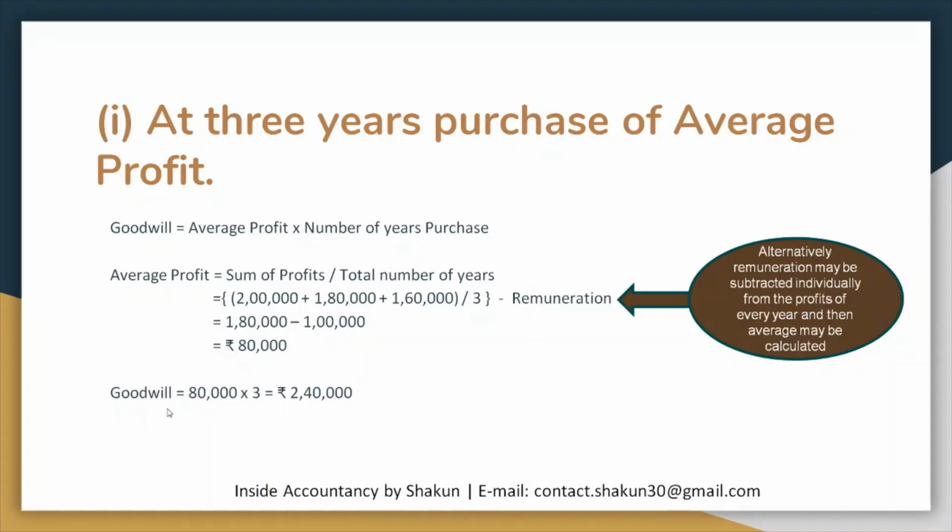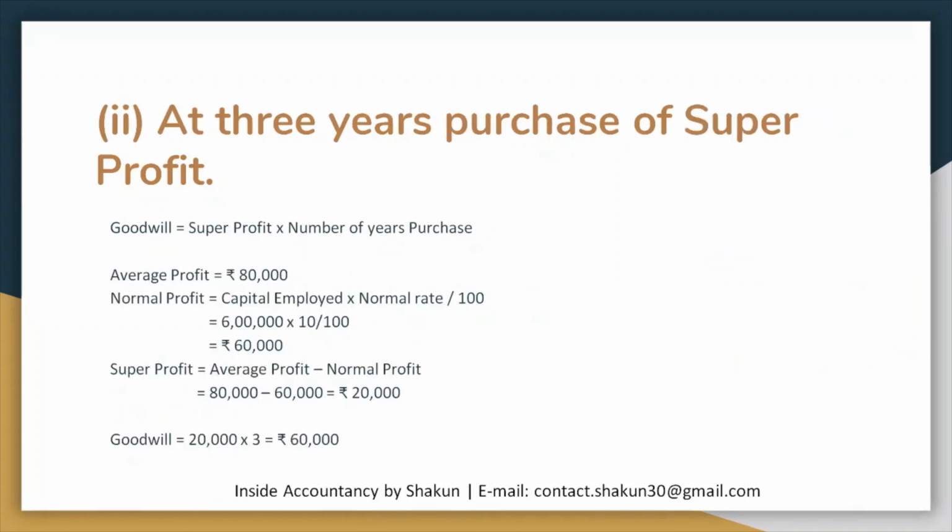So goodwill is equal to average profit into number of years purchase, that is 80,000 into 3. So the amount of goodwill is 2,40,000. Moving on to the next case, that is at 3 years purchase of super profit. So we need to calculate the super profit in order to calculate the value of goodwill, as goodwill is equal to super profit into number of years purchase.